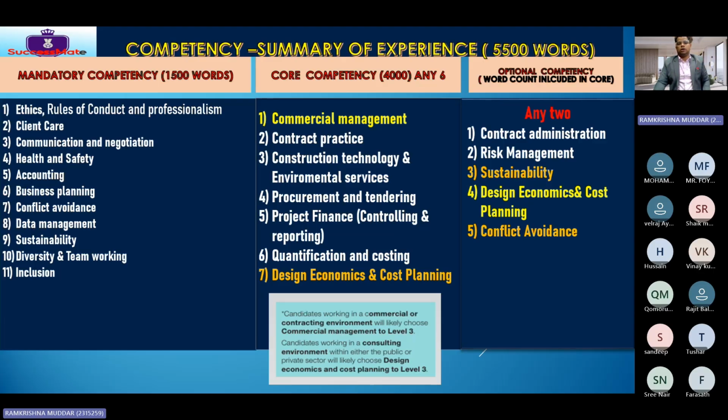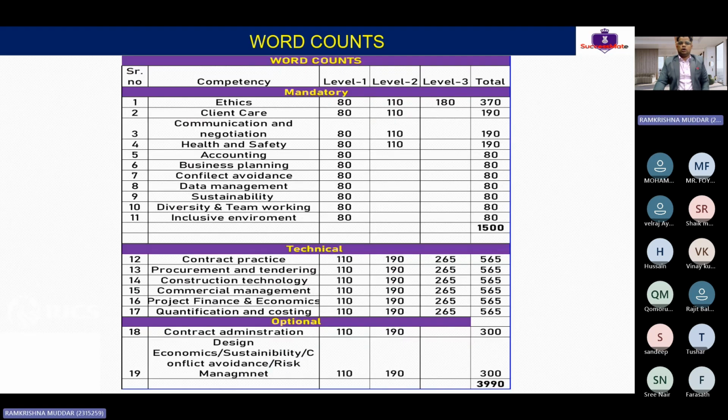Then there are core competencies and optional ones. Combined, you need to write 4,000 words. In the next slide, I'm going to clearly explain each competency and how many words we can write, so that we achieve this target of 4,000 words. Clear, guys? The total of the mandatory competencies is 1,500 words.